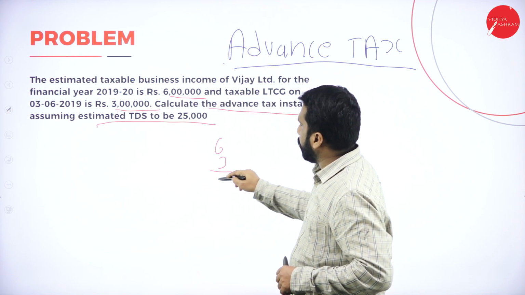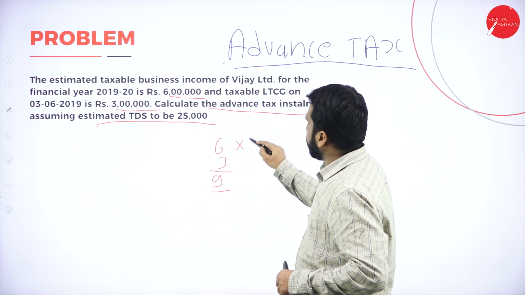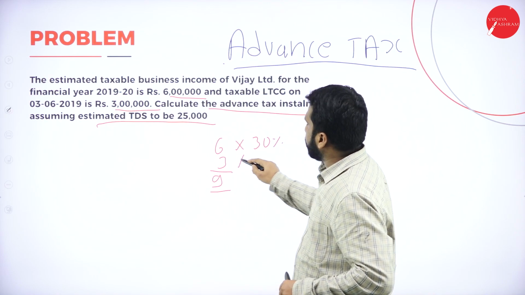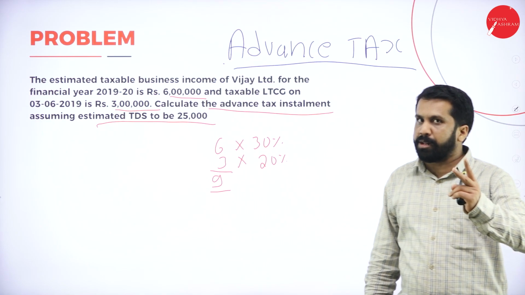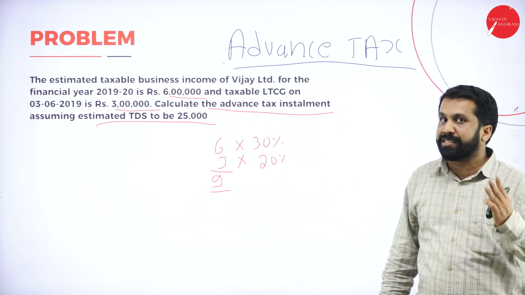6 plus 3, how much? 9 lakh. This is into 30% and this is into 20%. Remember, capital gain is always 20%. Other than capital gain, always 30%.